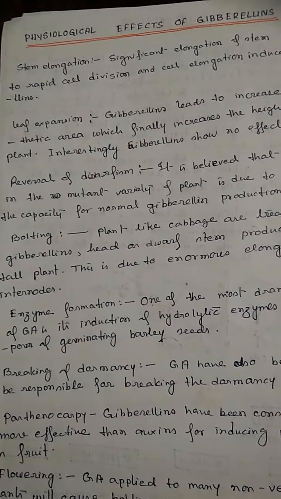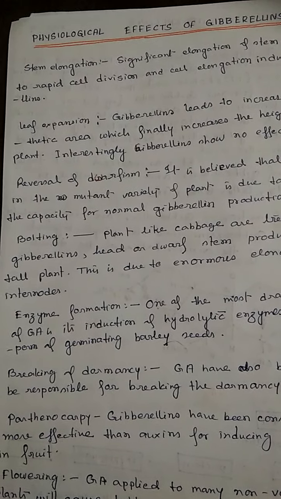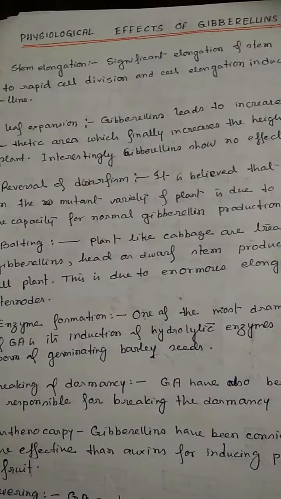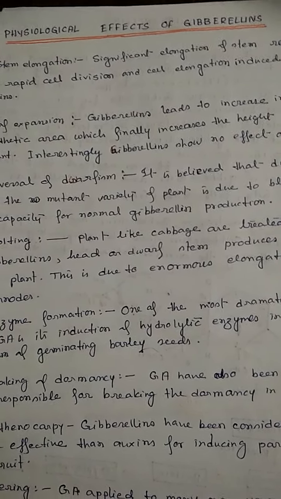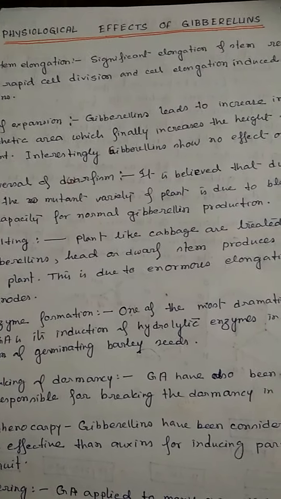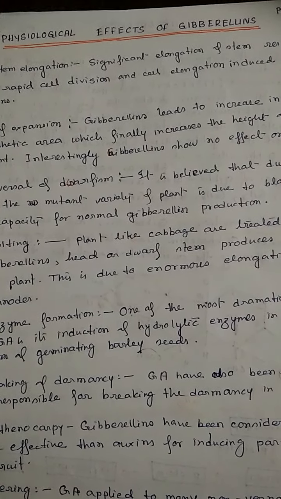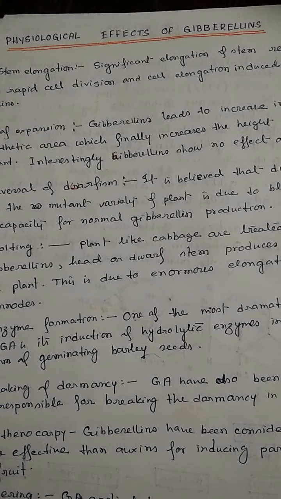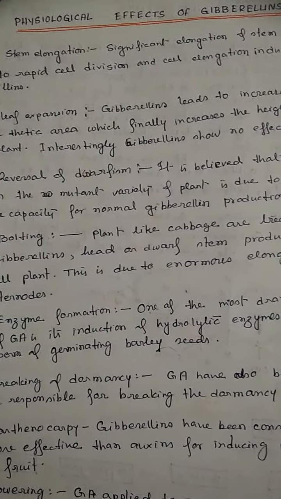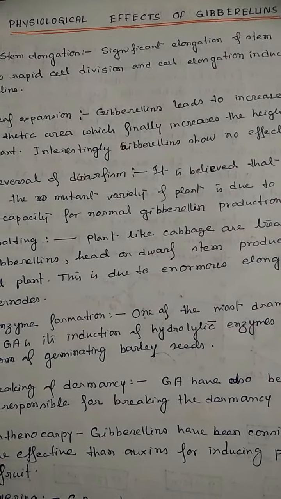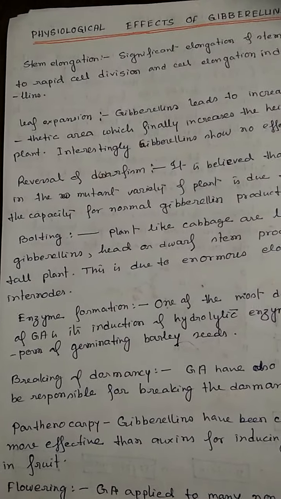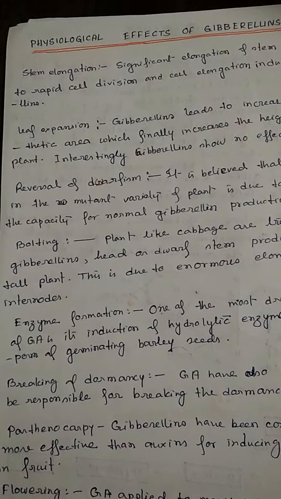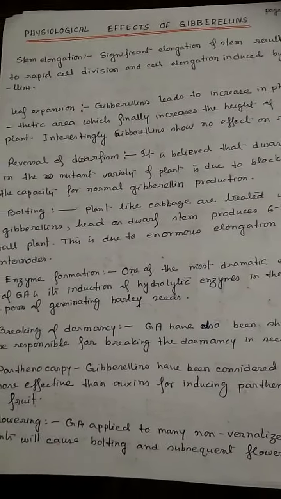Next is bolting. Now what is bolting? Plants like cabbage, which have a head or dwarf stem, when treated with gibberellins produce six to eight feet tall plants. This is due to the enormous elongation of the internodes, due to the presence of gibberellin, which is known as bolting.